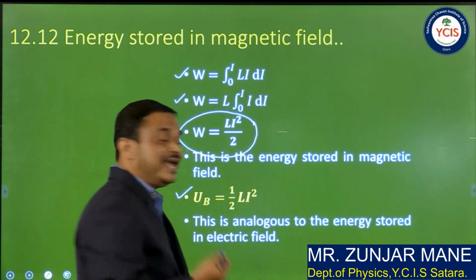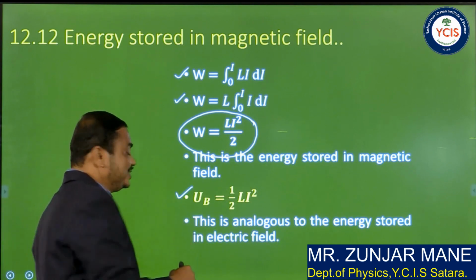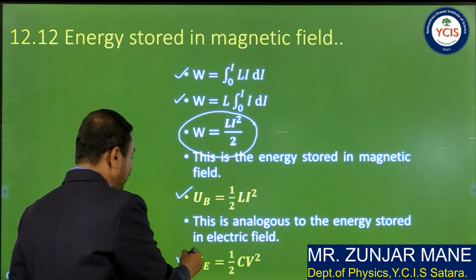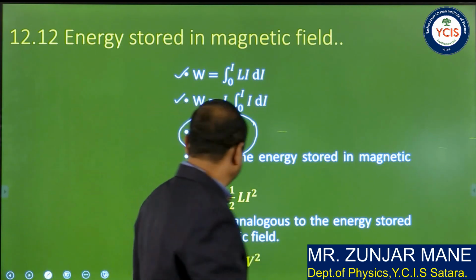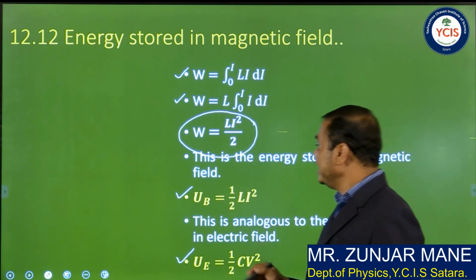And this is analogous to the energy stored in an electric field, which we will see in the topic electrostatics, that is the energy stored in electric field equal to half CV square. So both equations are analogous.